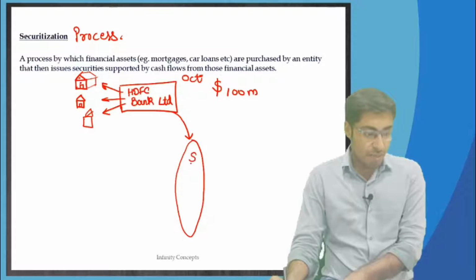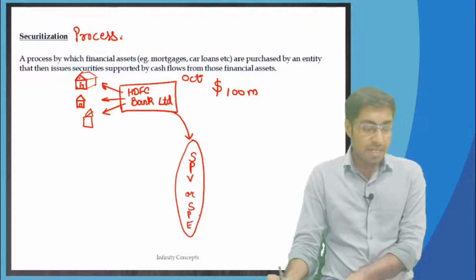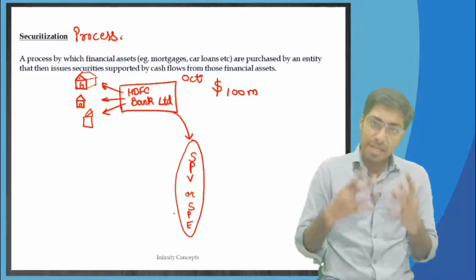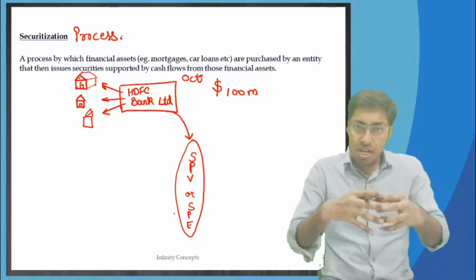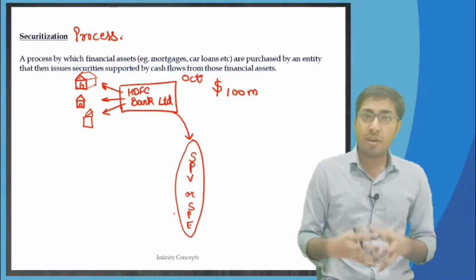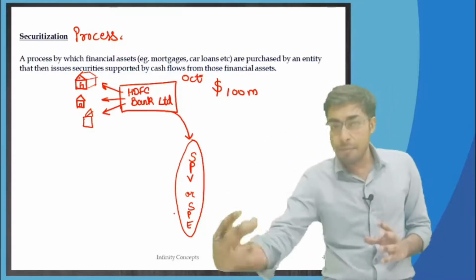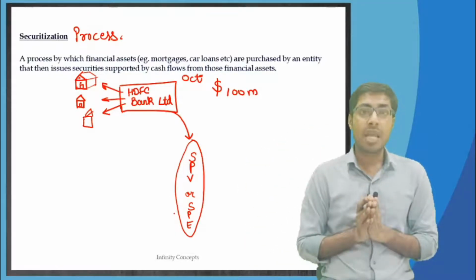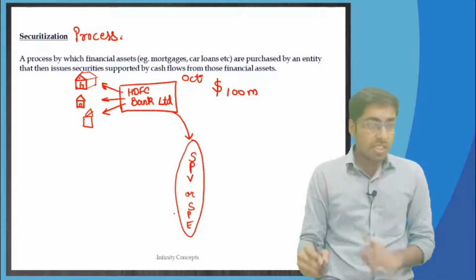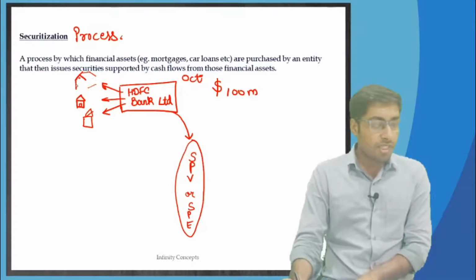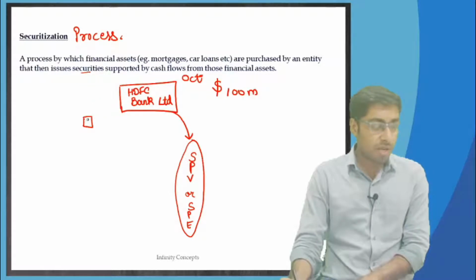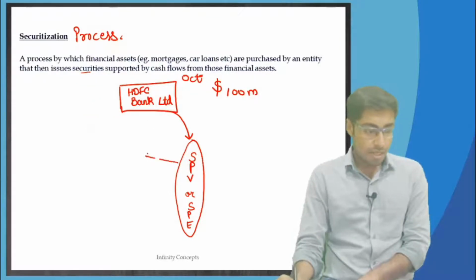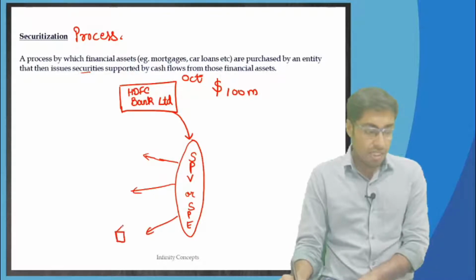This special purpose vehicle, also known as a special purpose entity, is created only in the books, only from a record perspective. It is a separate legal entity. Then what is it going to do? It is going to transfer all of these home loans in the name of this particular entity.